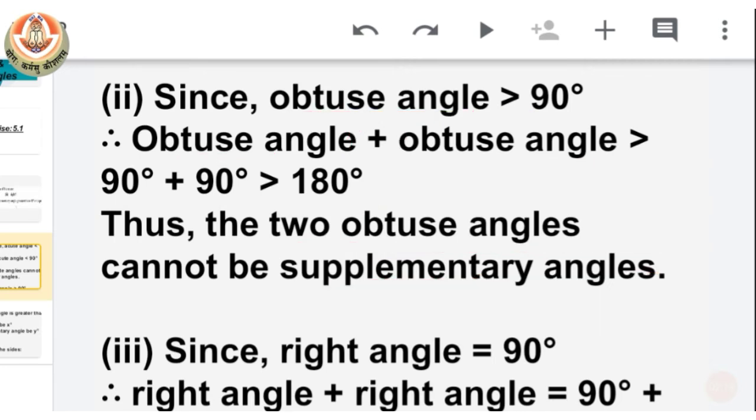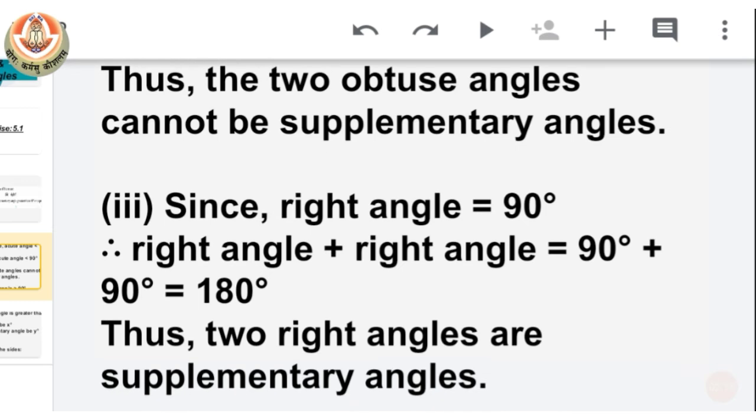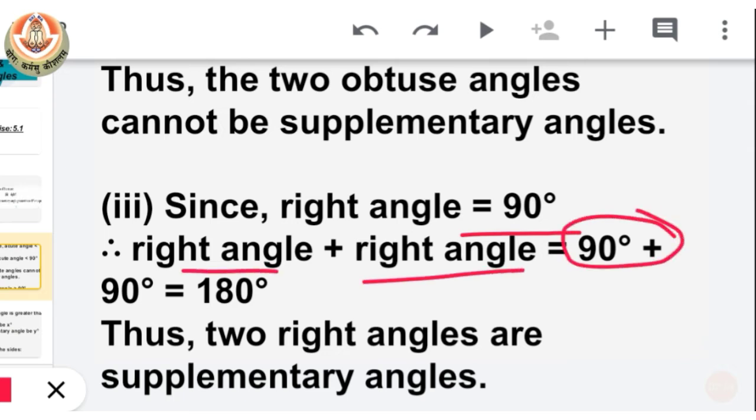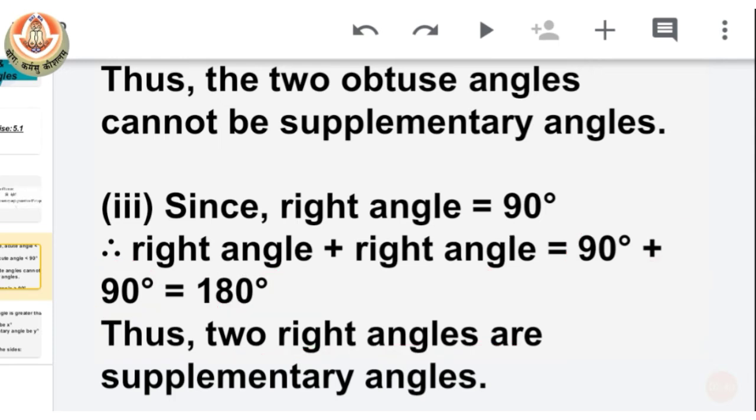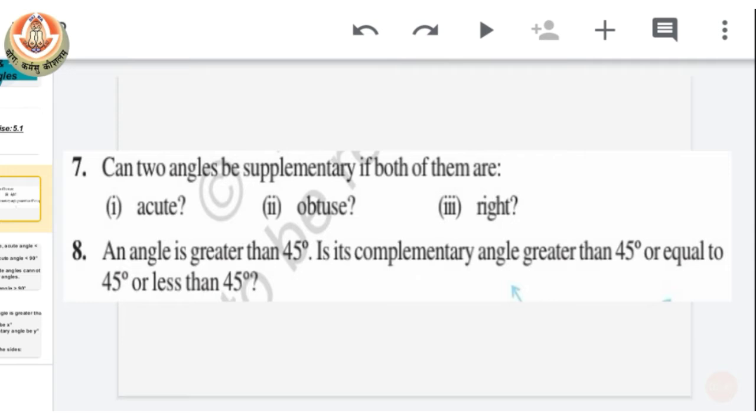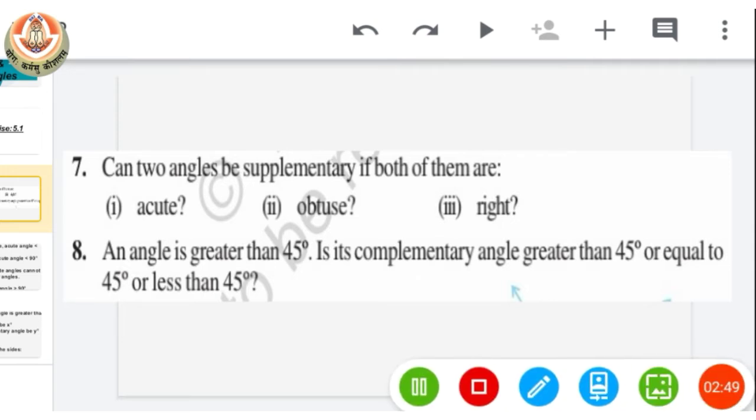Now another part is for a right angle. We know that a right angle means 90 degrees. So when we add two right angles, 90 with 90, we get 180. And yes, this is a situation for supplementary angles. We need the sum to equal 180. So we can say that two right angles are supplementary. I hope it is very clear to you all. So let's move on to our next question.